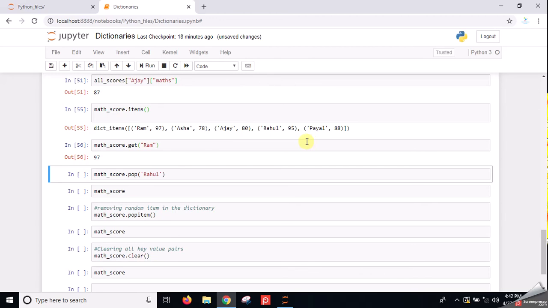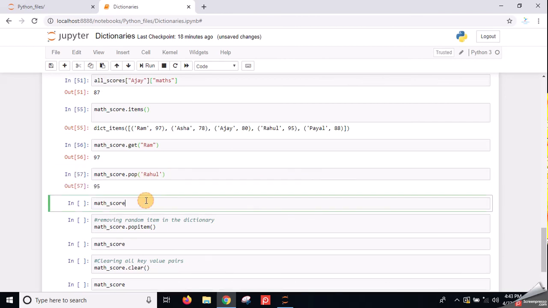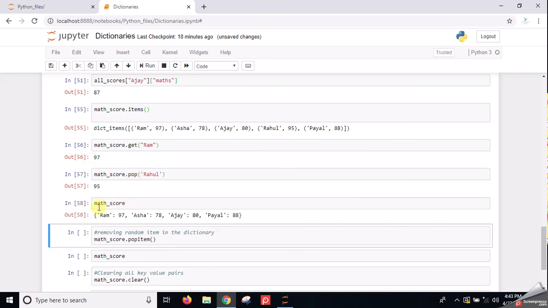Now I want to pop some item. I want to remove one item from this dictionary math score. Then I will give math underscore score dot pop and the key. Suppose I want to remove Rahul, then I will give it like this. Now you see Rahul has scored 95, that's good. But we used the pop function. Pop is to remove that item from the dictionary. Now if you see the dictionary math underscore score, there is no item named Rahul. The key value pair of Rahul has been deleted now.